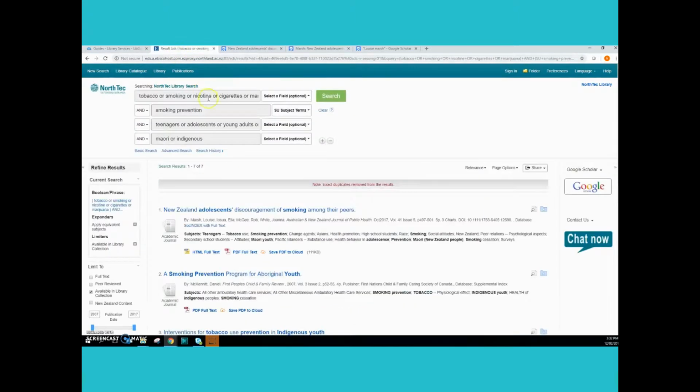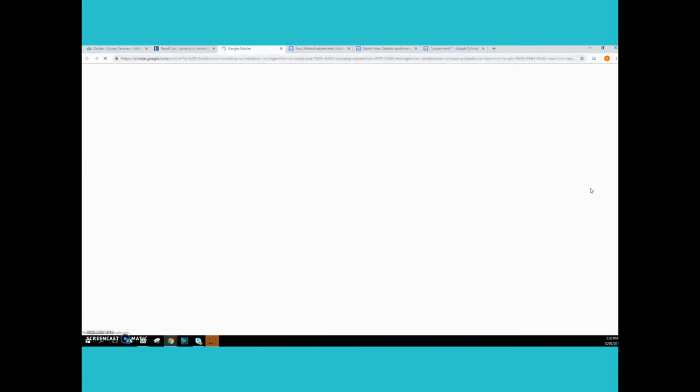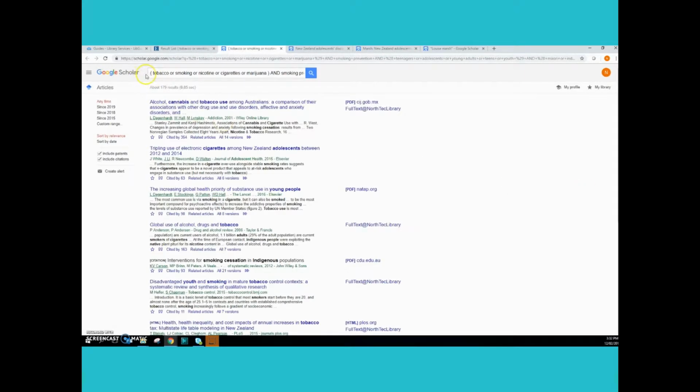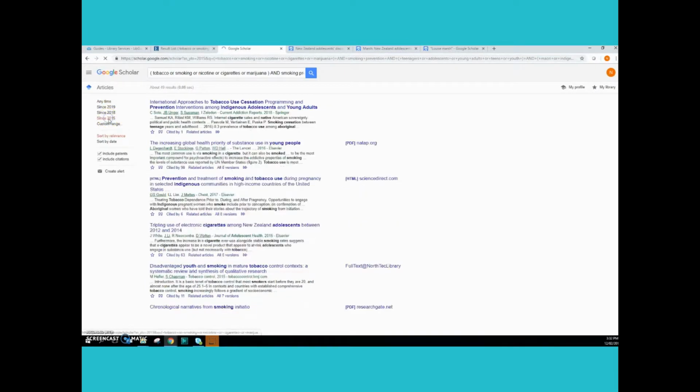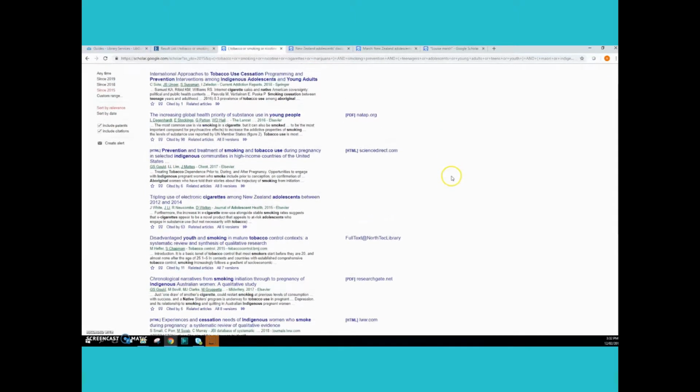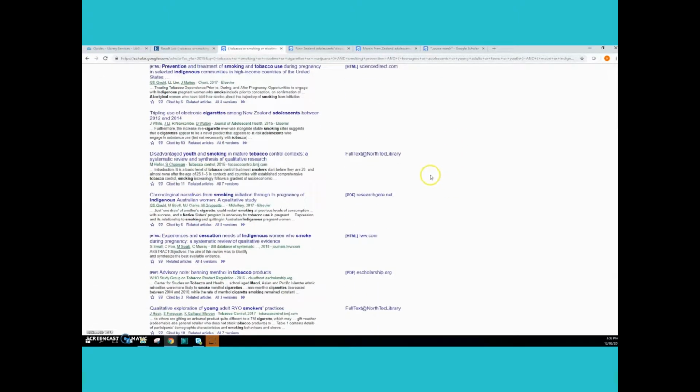Now once you've set that up and you've got your search, click on Google Scholar. You can see our search now coming through as a string. You might need to re-enter the date range. They're often a bit old. We'll do it from 2015. But there's a lot more here on the same subject. Some of them are through North Tech Library. If you don't see this link, it means that the link you just set up is broken.